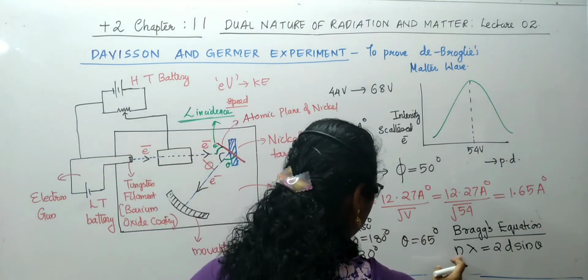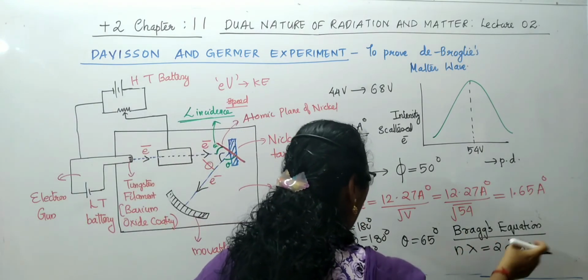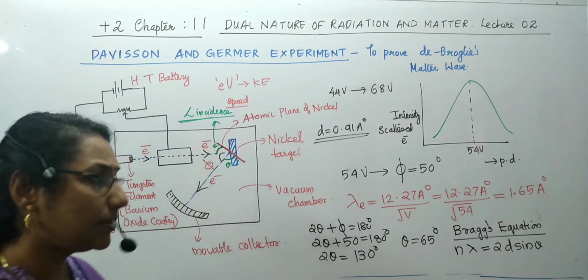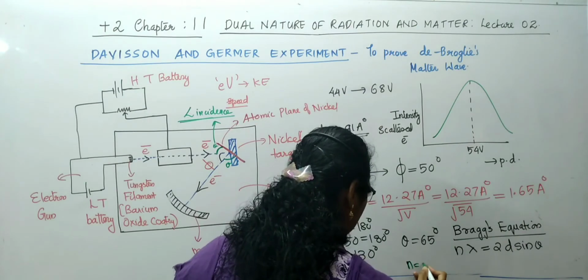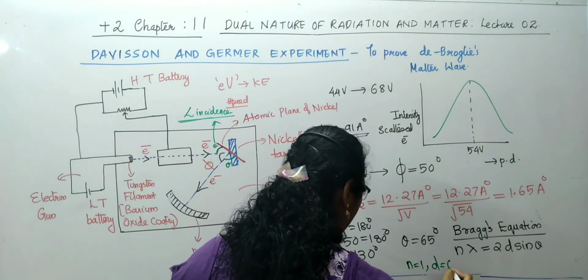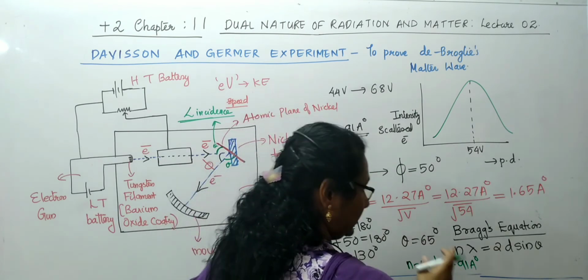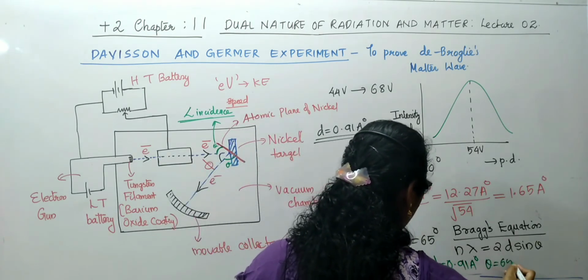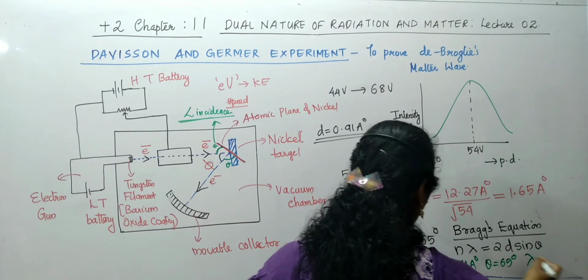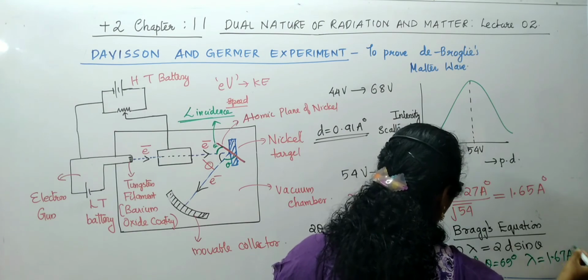On substituting n equal to 1, d equal to 0.91 angstrom, and theta equal to 65 degree, the wavelength obtained is 1.67 angstrom.